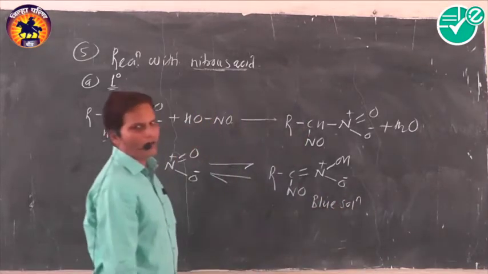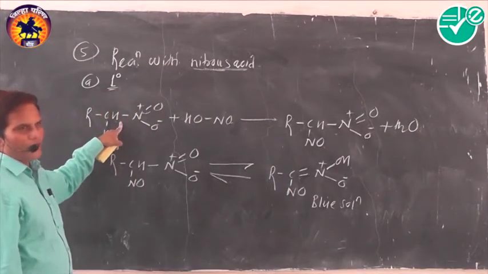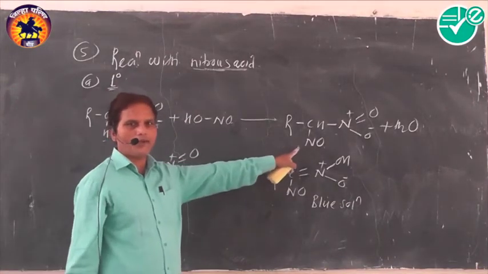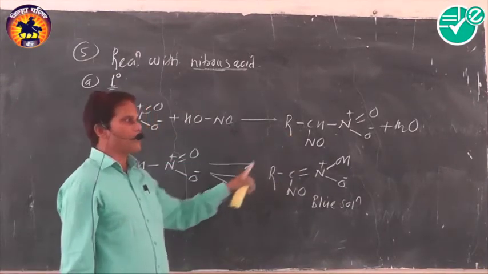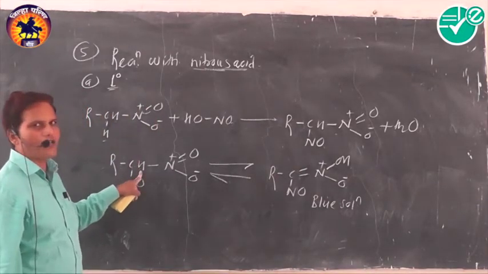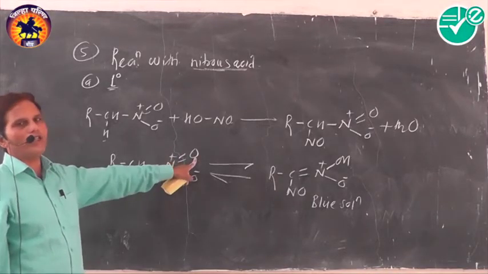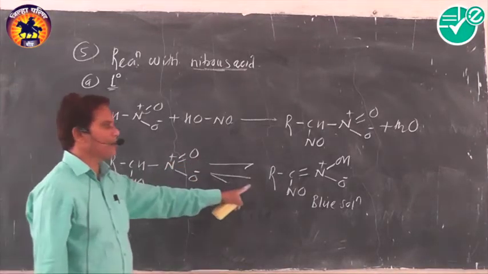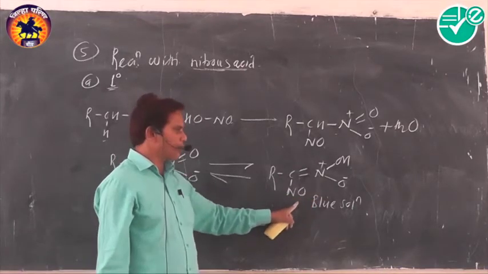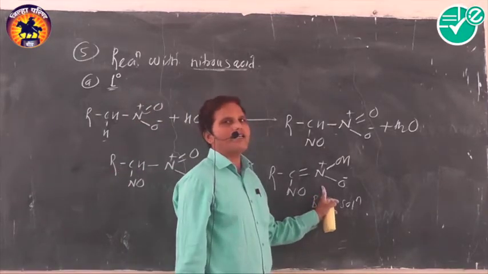See here, how is such a blue color solution formed? Because a primary nitroalkane reacts with nitrous acid and produces a nitroso derivative of the primary nitroalkane. This nitroso derivative shows tautomerism because it has an alpha hydrogen atom. This alpha hydrogen atom gets transferred to the more electronegative oxygen atom, and the solution turns blue in color. This blue color solution which is formed is the nitronic acid form.